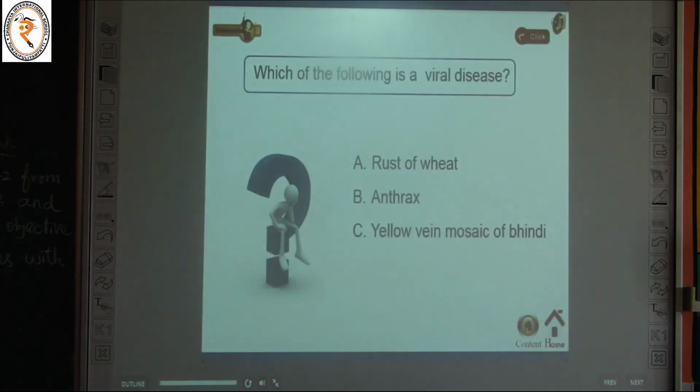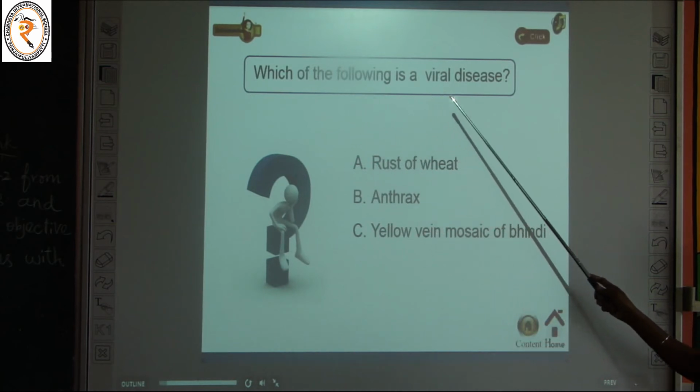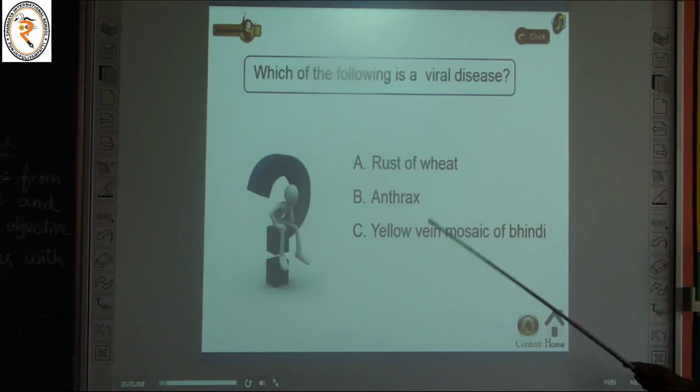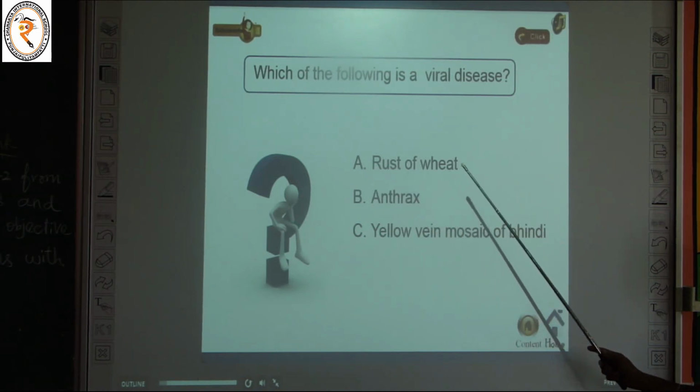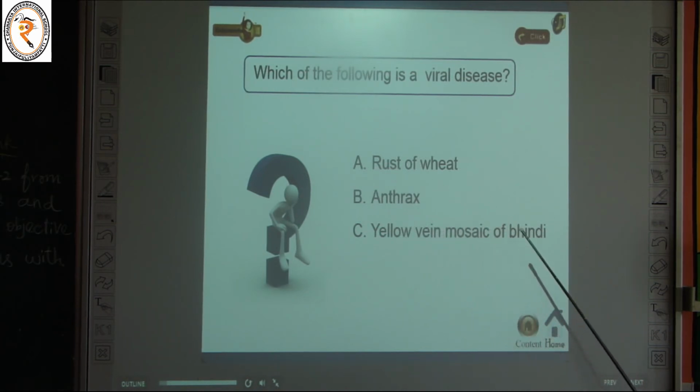The next one. See the question. Which of the following is a viral disease? Rust of wheat, anthrax, yellow vein mosaic of Fungi. See, rust of wheat and yellow vein mosaic of Fungi are caused by a microorganism. It can affect the plants. And anthrax is the disease caused by a microorganism. It affects the animals like cows and buffaloes.